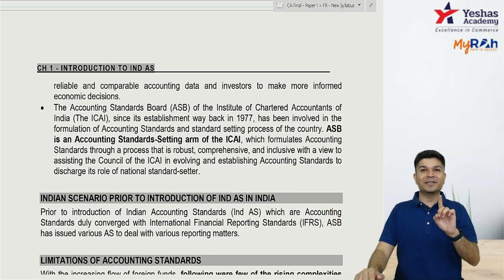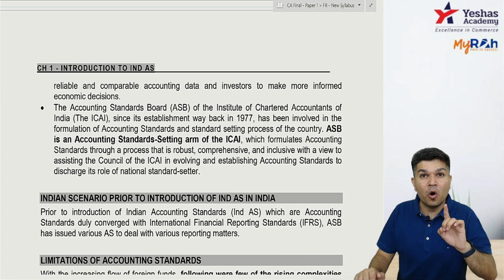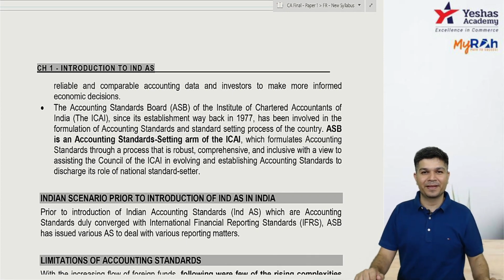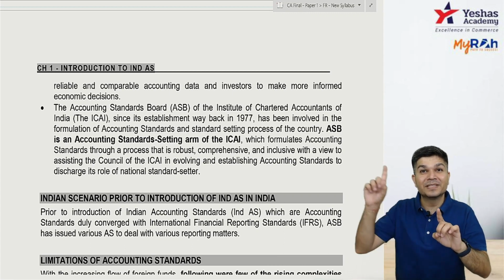Now just remember one thing, whenever ICAI issues accounting standards, it becomes applicable to all entities except the companies. I repeat, whenever ICAI issues accounting standards, it becomes applicable to everyone except whom? The companies.